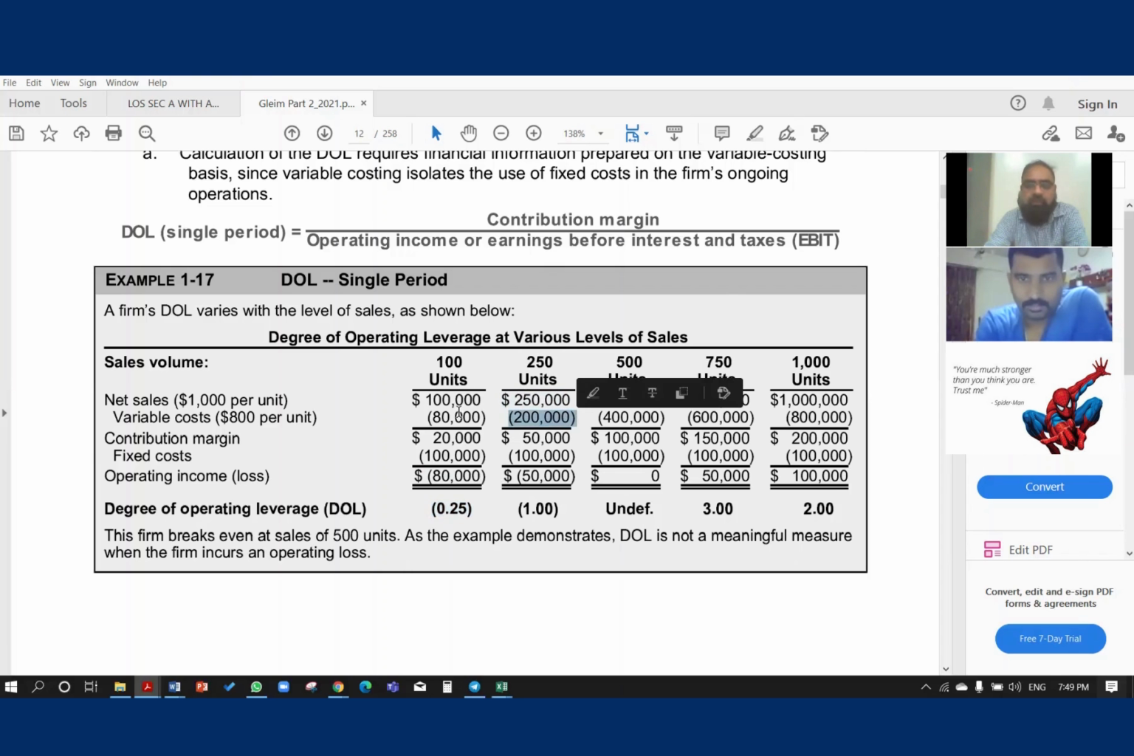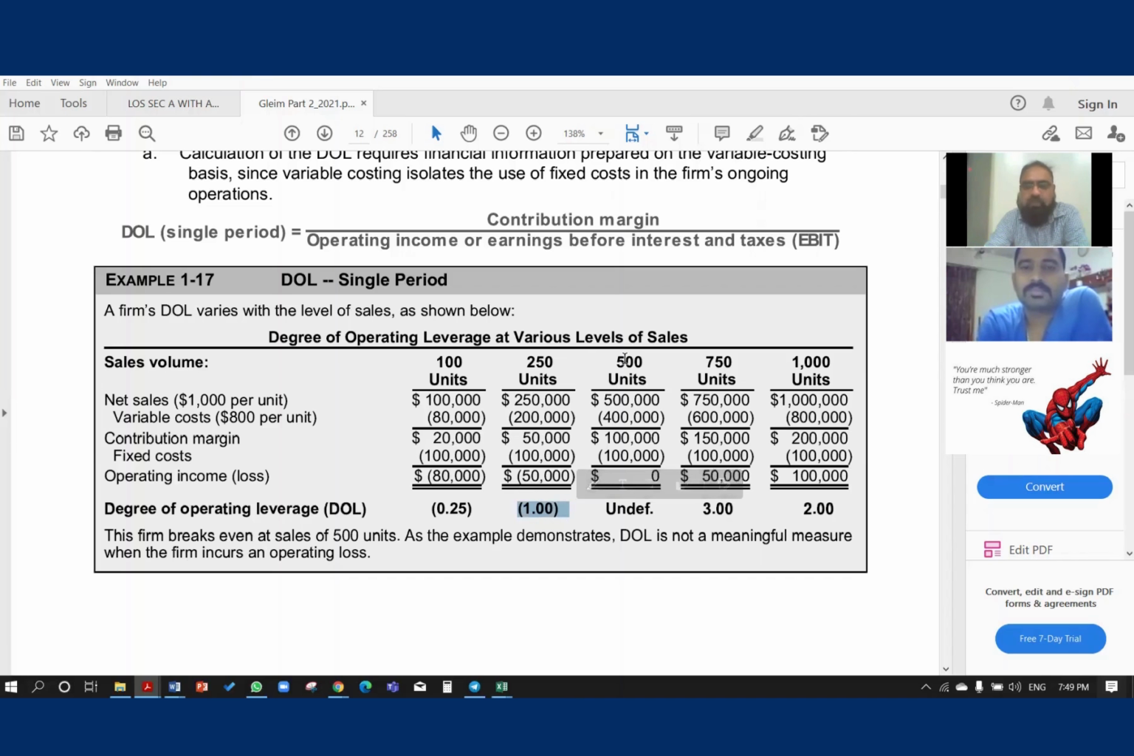When we increase our unit sales, of course, our sales will increase, our variable costs will also increase, because earlier we had 80,000 out of 100,000 variable cost, it means 80%. Same 80% will be here. So we have contribution margin, then we have operating income, and 50,000 is the loss, right? And here degree of operating leverage will be 50,000 divided by 50,000 loss, it will be equal to -1.